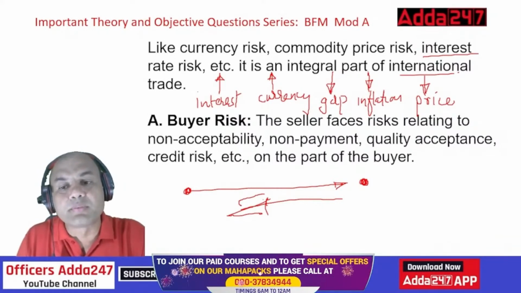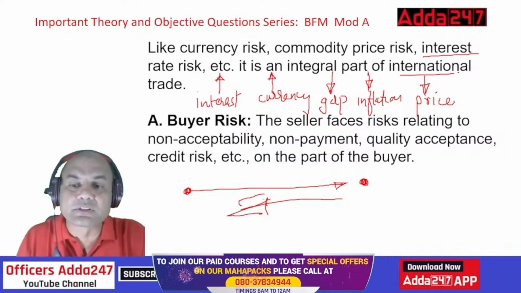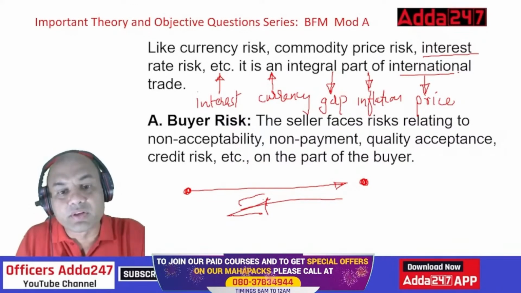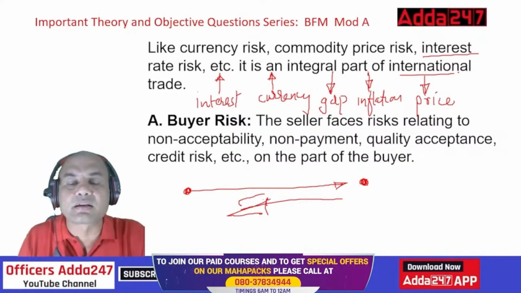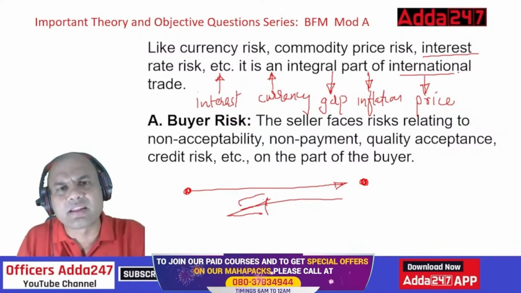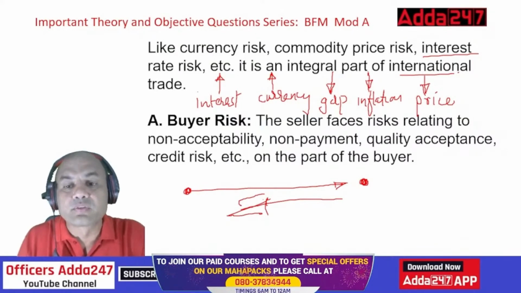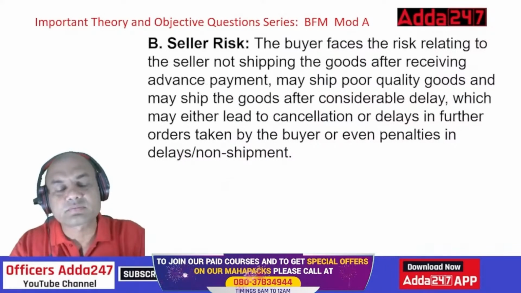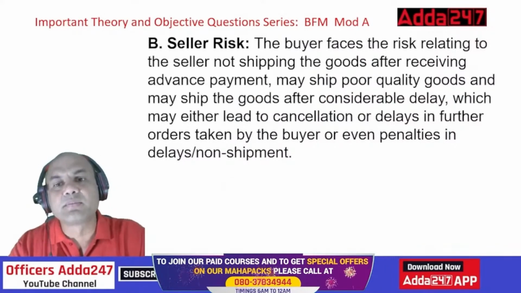Non-payment: somebody takes your goods and doesn't pay. Quality acceptance: doesn't accept the quality. What will you do with such a distant country? If you are in India, you can definitely go by plane or train and catch that person. But what about this? So on the part of the buyer, this is known as the buyer's risk.